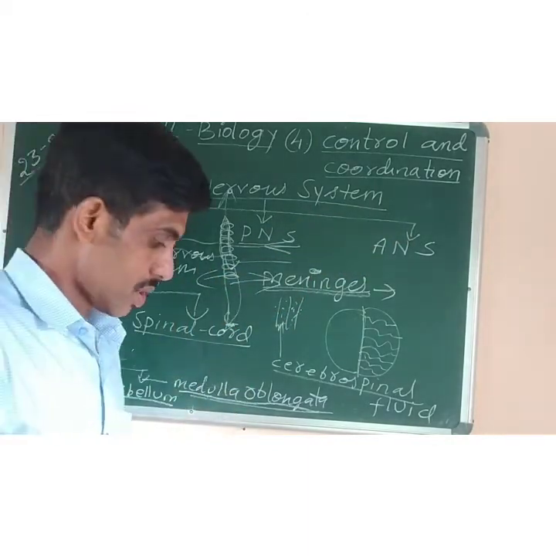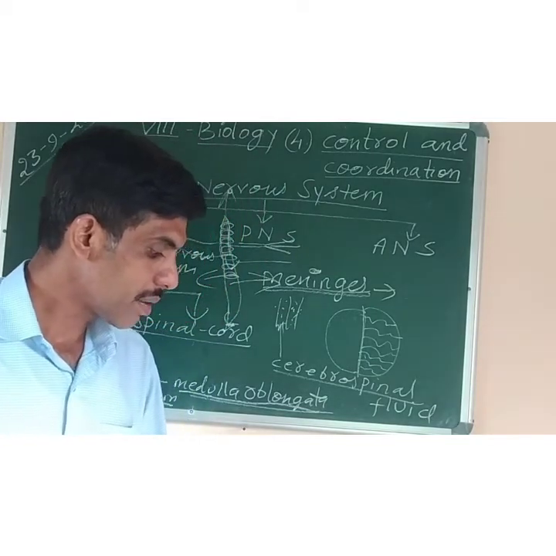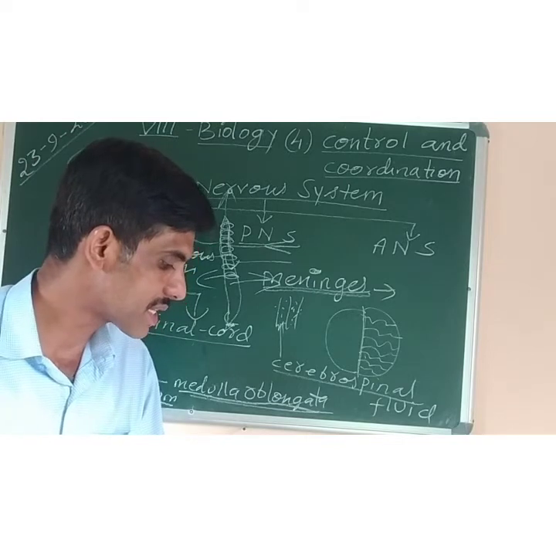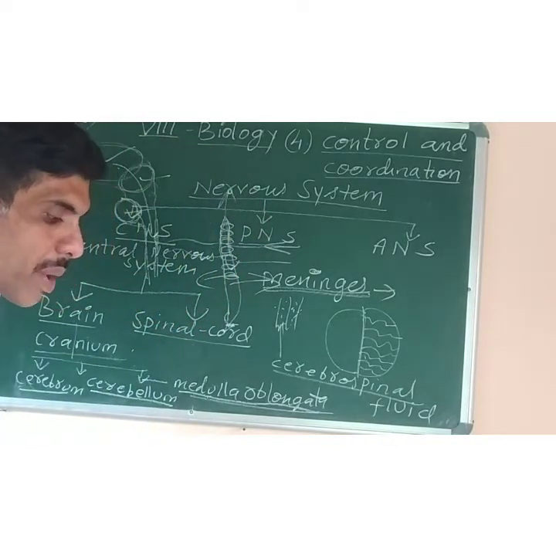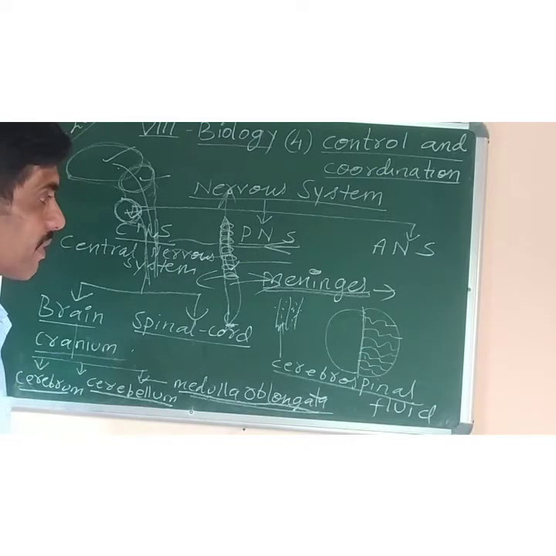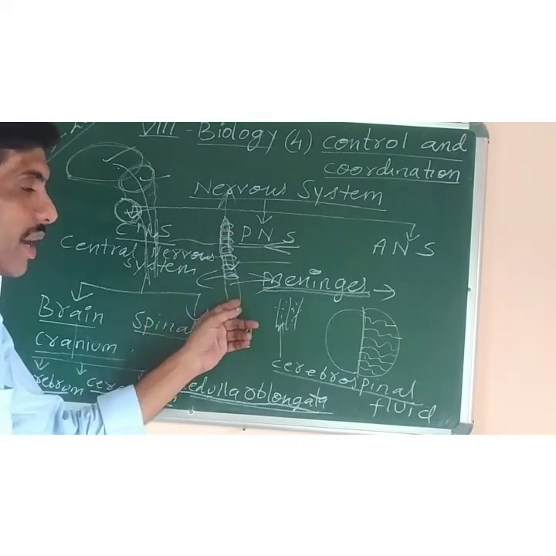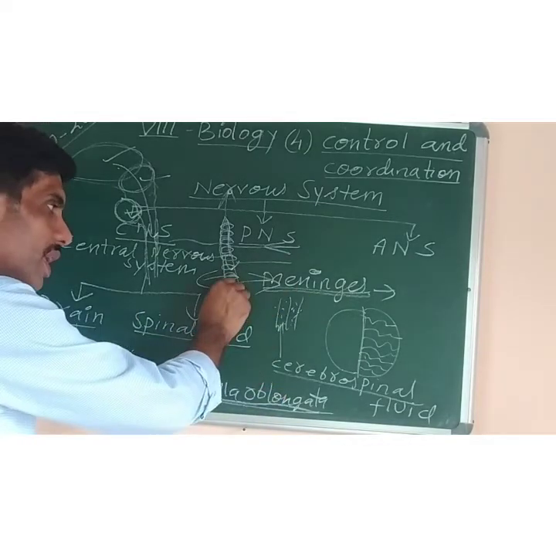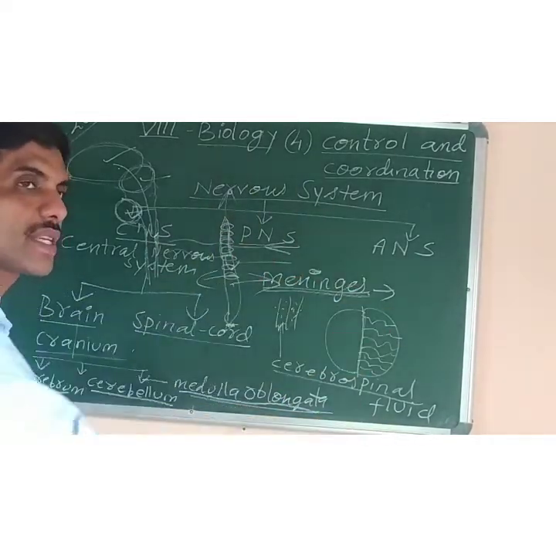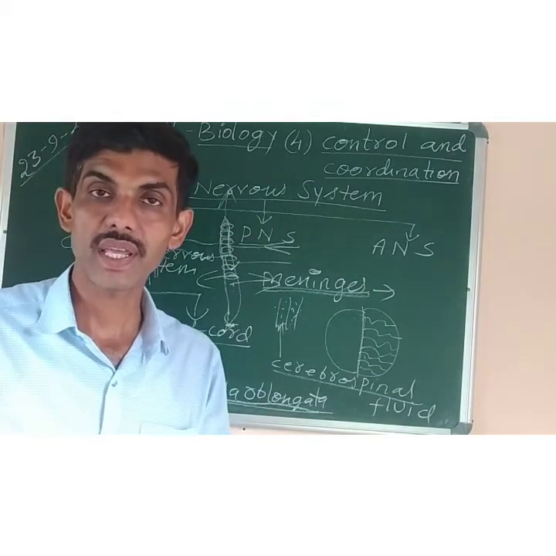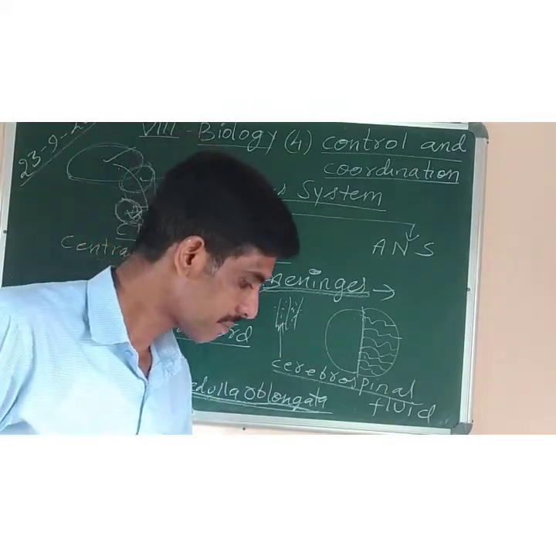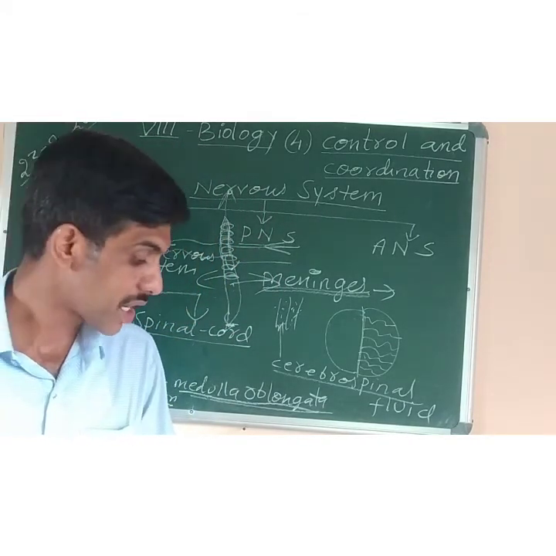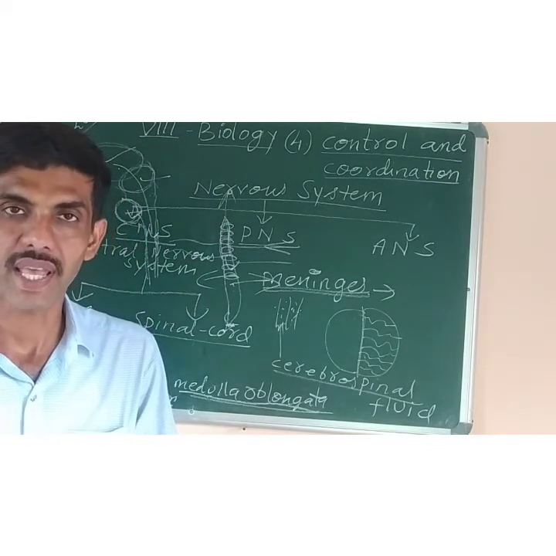Okay. So it is covered by three membranous layers, the meninges, which transmit the sensory impulses from different organs in the body to the brain. So what is the function of this spinal cord? The spinal cord will help to receive the message from different parts of the body, and it will also help to deliver the message to different parts of the body through sensory and motor nerves.